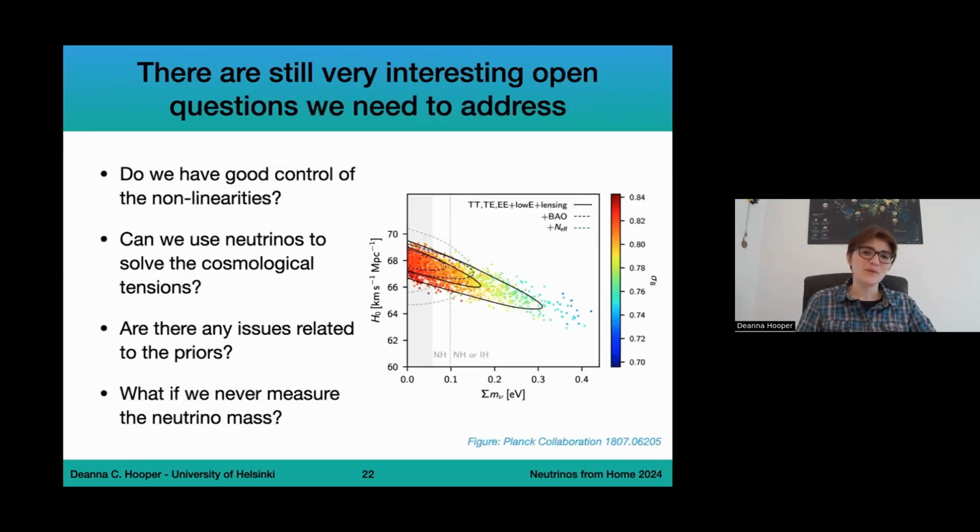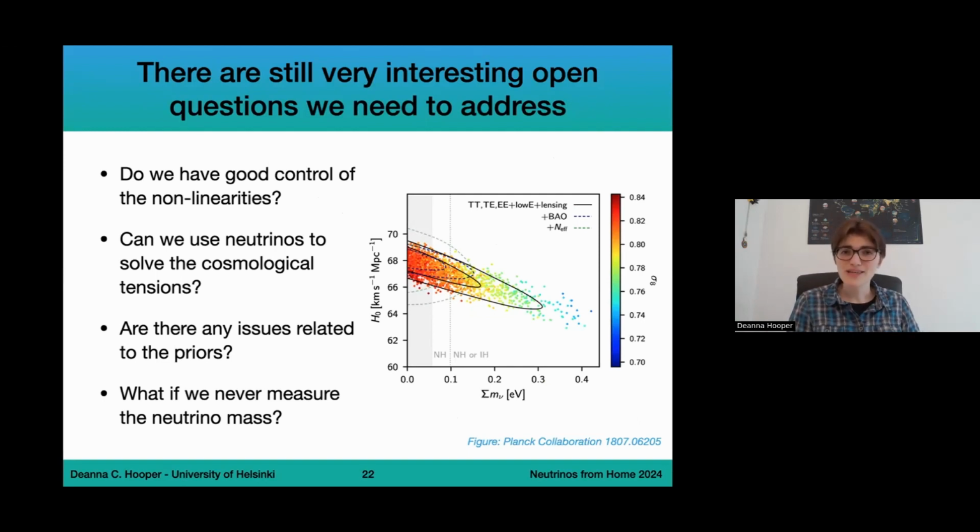But there are still some open questions, some of which are going to be discussed in other talks in this conference. One question is, do we have good control of the nonlinearities? I mentioned early on in the talk that when we do neutrino physics, we do need to account for the nonlinearities in the matter power spectrum. There are some bias effects, there are some things that we need to take into account. There are a lot of people working on making sure we have very good control of the nonlinearities.